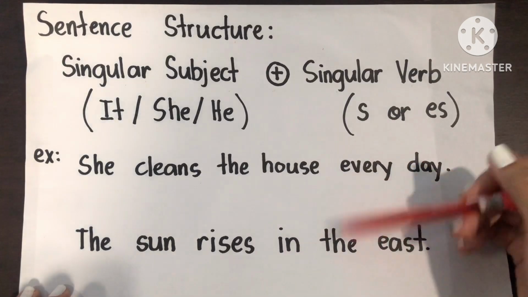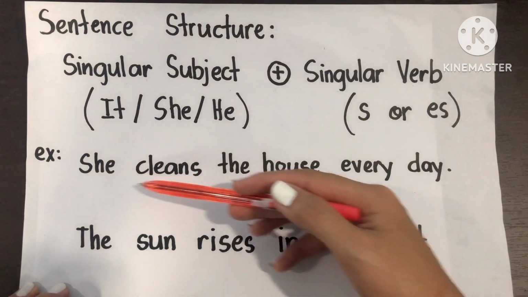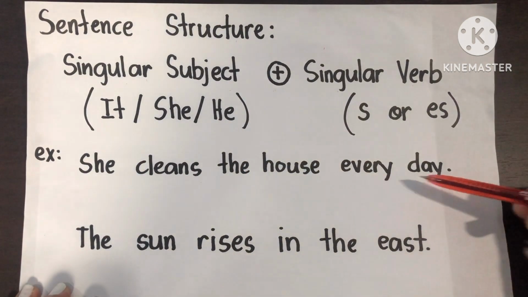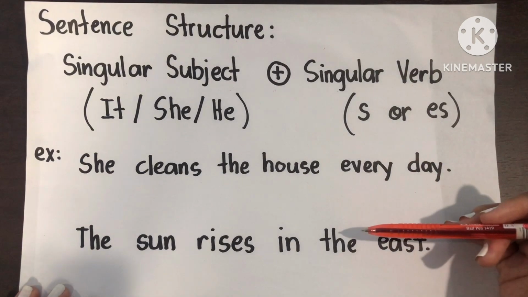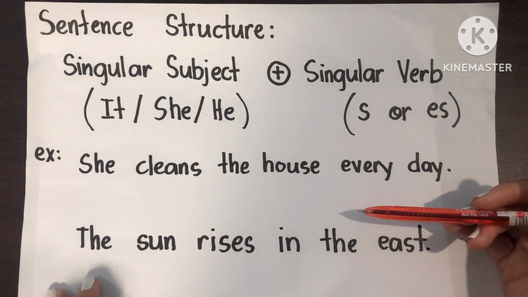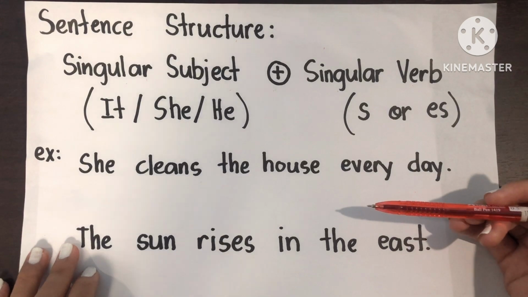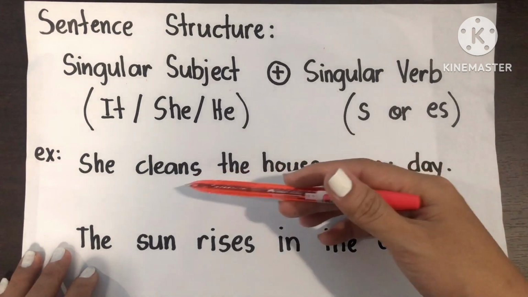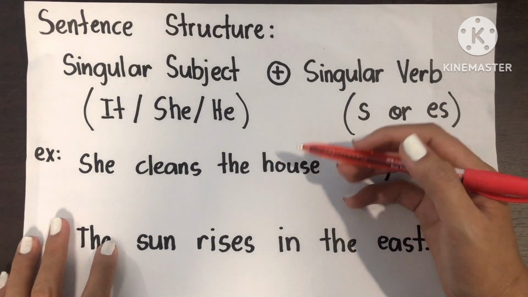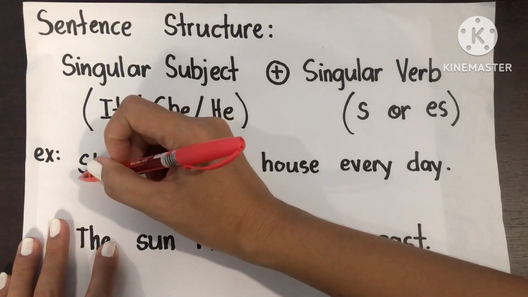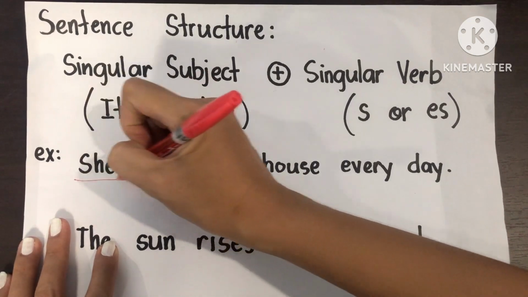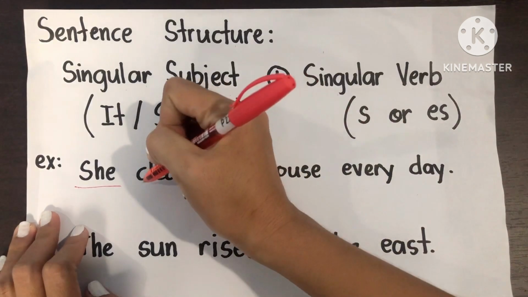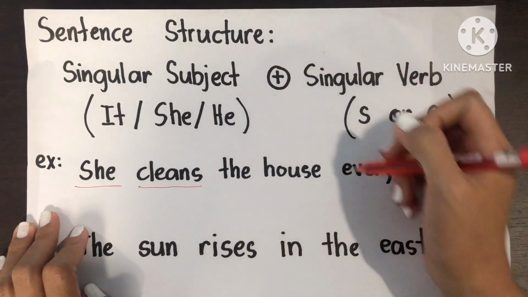Let's have the example sentences. She cleans the house every day. Now, it's very important that you know the subject and the verb in your sentence. So, in here, the subject is she. Now, your verb is cleans.